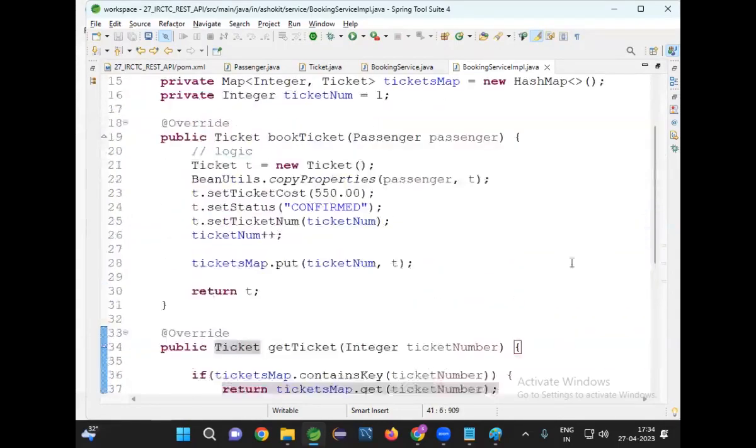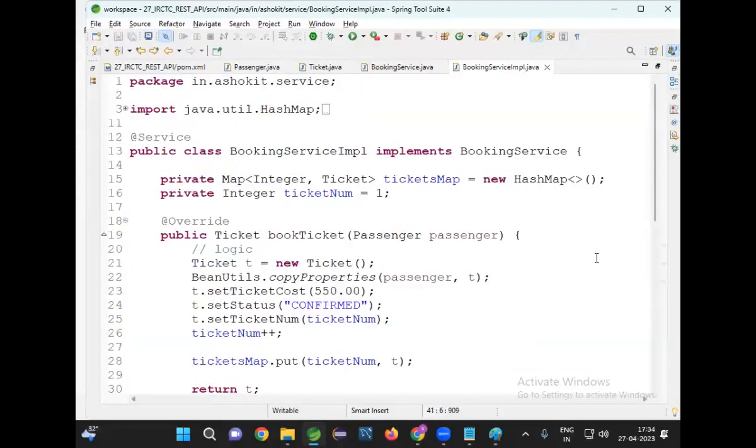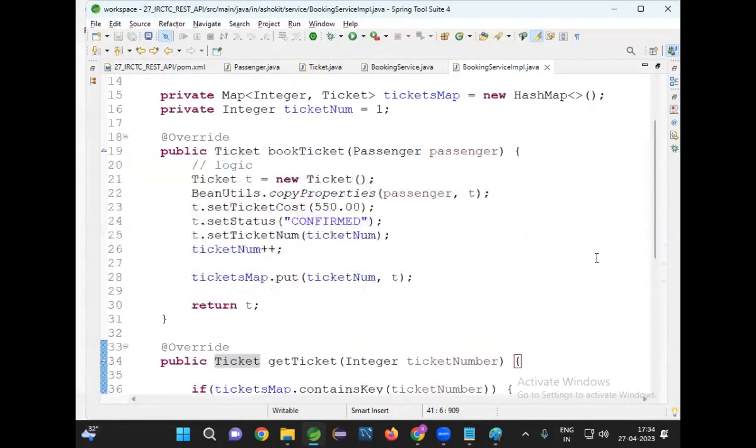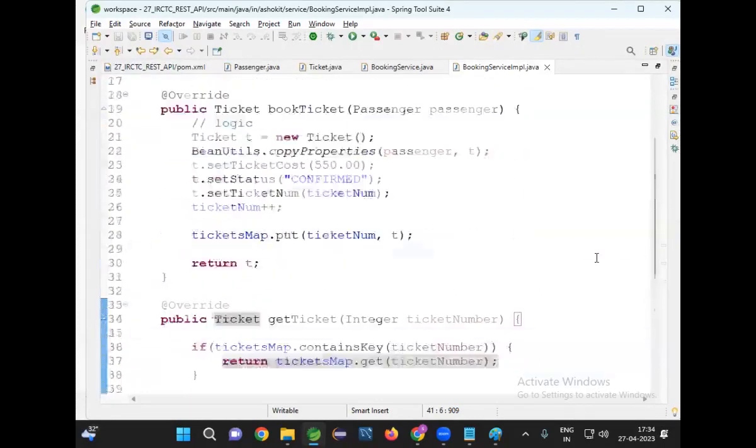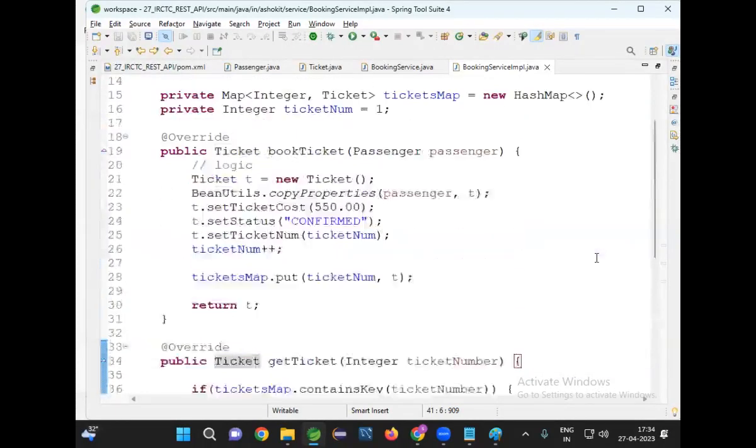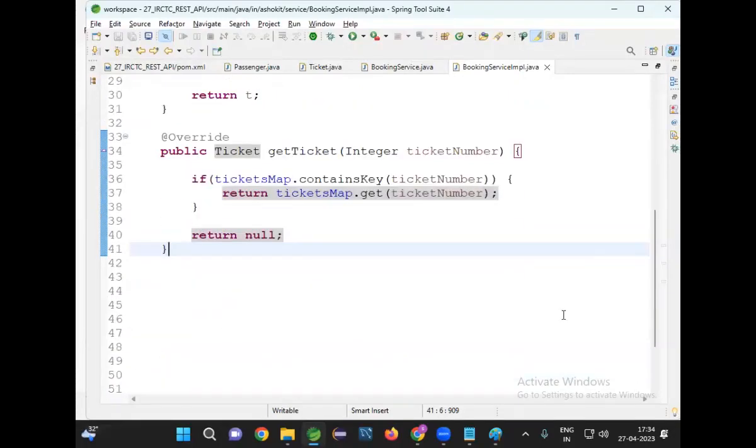Are you clear with this code? Are you guys clear with this code? Anybody not able to understand? Any questions, anyone? We implemented two methods in the service layer as of now. Once the service layer is ready, then we need to go for our REST controller.